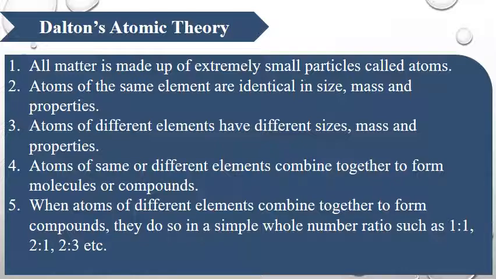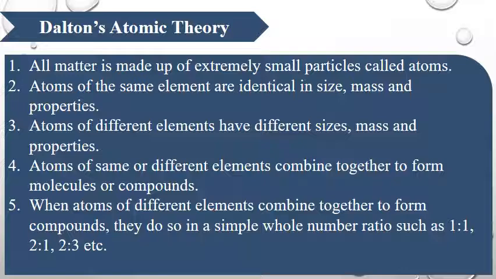Next, atoms of different elements have different mass, different size, different properties. Now let's take an example, sugar and salt. You can see salt and sugar have different size, different mass, different properties. So the same here: different elements have different size, different mass, different properties.